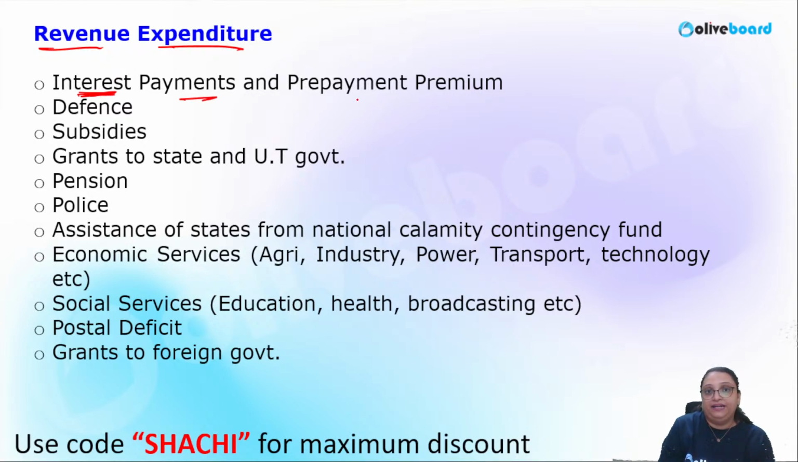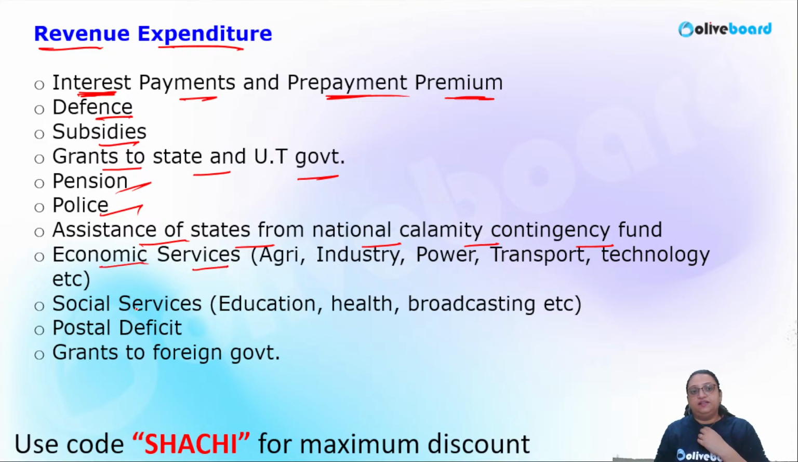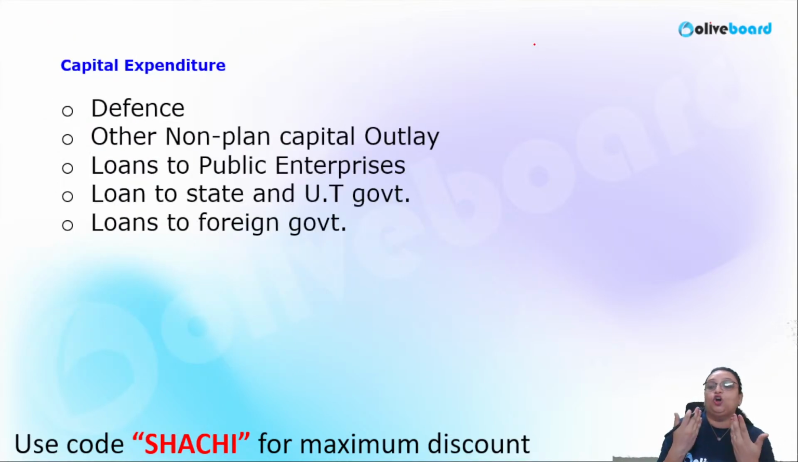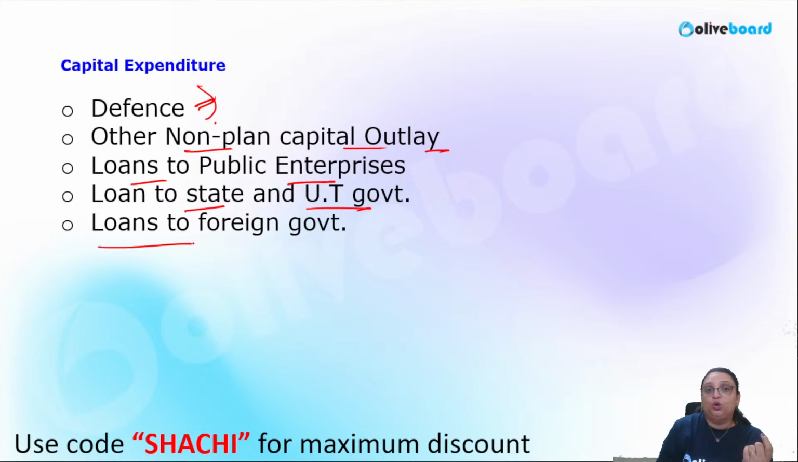Basically, interest payment and prepayment premium, defense, subsidies, grant to state, union territory, pension, police, assistance to states from the National Calamity Contingency Fund, economic services, social services, postal deficit, grant to foreign government. These are revenue expenditure basically. When we talk about capital expenditure, defense can also be considered partly as capital expenditure. Other non-plan capital outlay, loan to public enterprises, loan to state, union territory government, loan to foreign government.